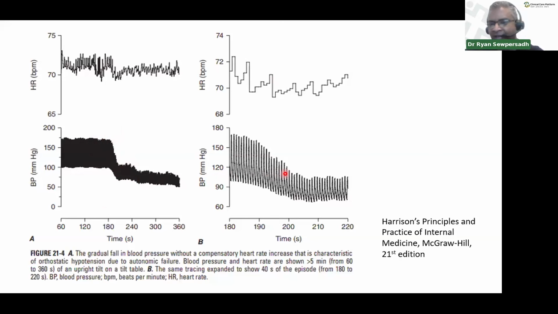So the graph on the right is just a magnification of what's happening in this area. As the systolic blood pressure is dropping, you expect there to be a commensurate tachycardia, but it's just not happening. The heart rate is just not increasing.